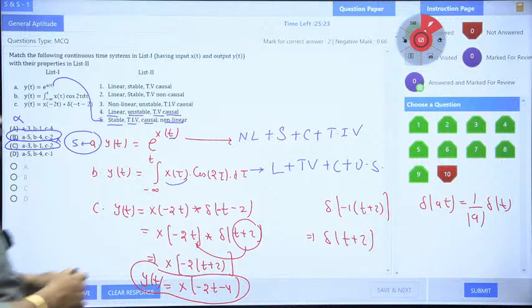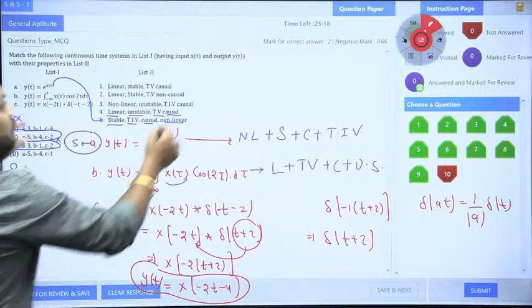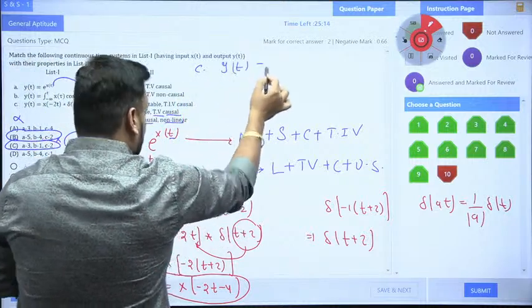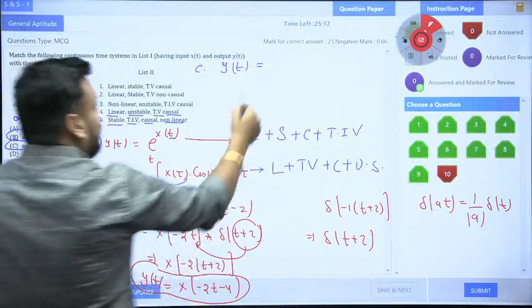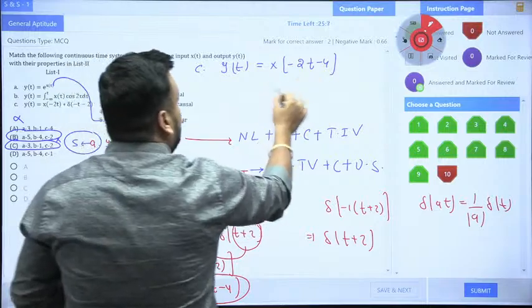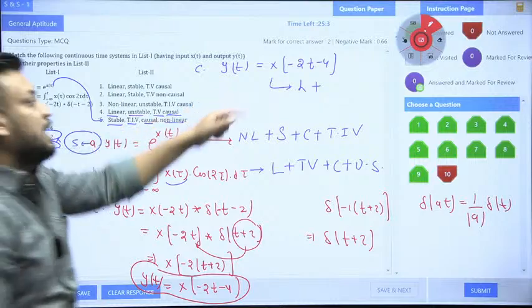So option C, only the C equation is left, and I am writing the C equation again here. After solving this using the convolution property, you will get x of minus 2t minus 4. It is 100% linear, sir. But it is time variant, TV. Why?